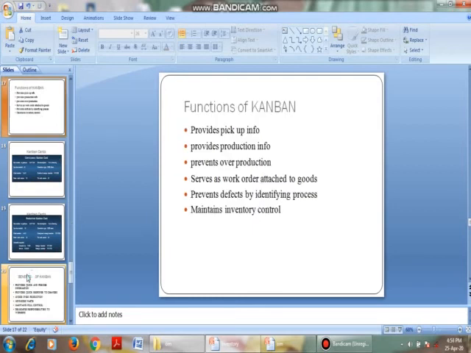Right. Coming to the functions of it, it provides pickup information. That is, the Kanban system will provide the pickup of raw material information. It provides the production information, that is, it gives the signal to produce more products. Then it prevents overproduction. Whenever we use the Kanban system, it shows the signal to produce only a few products, so that overproduction is avoided. It serves as a work order attached to goods. That is, the Kanban is a signal which shows the work orders. It prevents defects by identifying the process. It prevents the defective process and maintains inventory control.